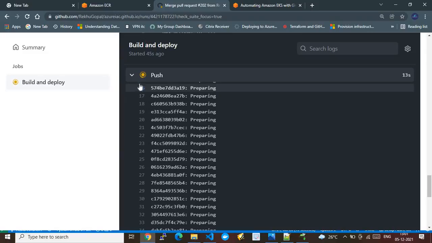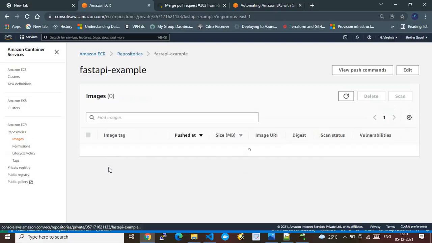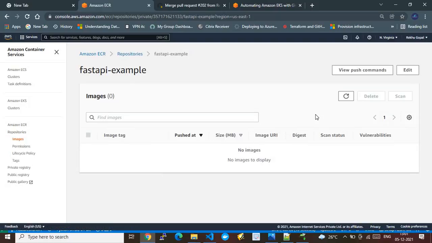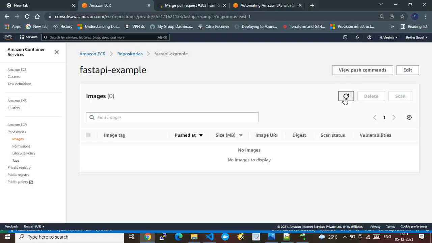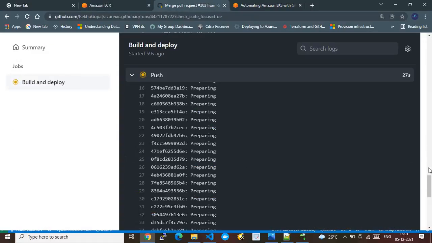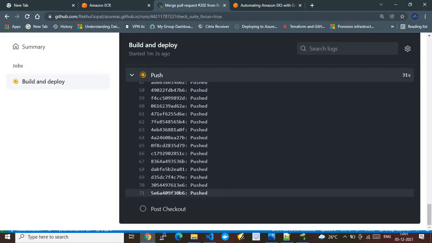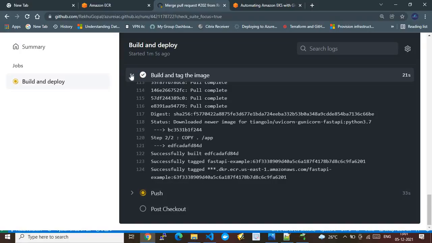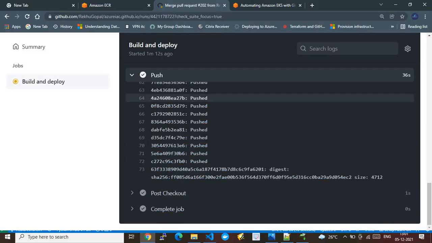All right, now it is actually doing a push operation. If we go here, earlier there were no images, right? You see there are no images. Now the push operation is happening. Once the push gets completed, then only we should see the image here. That is the main motive of this demo. Let's wait for some more time. It's being pushed. It's taking some time because the size of the image is a bit big. It will be in MBs, and that's the reason it takes a certain amount of time.